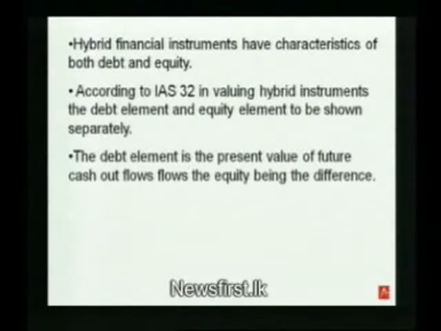A hybrid instrument is an instrument which is a combination of debt and equity. Please note that the examiner has done this. He has thrown in elements of IAS 32 and 39 inside group accounts also. Now, if you get a hybrid instrument, you have to separate that into the debt element and the equity element, and expect a question like that in this current exam. How can you separate the total value into a debt element and the equity element?